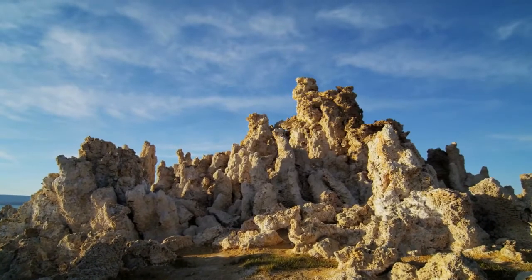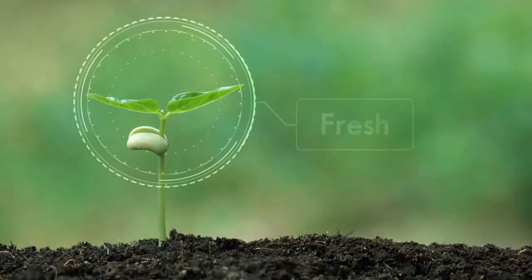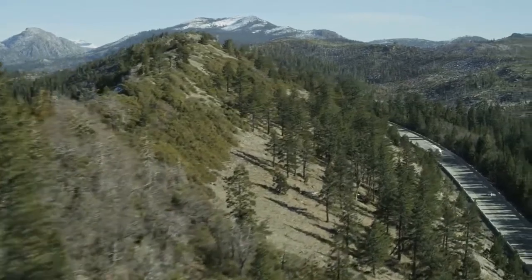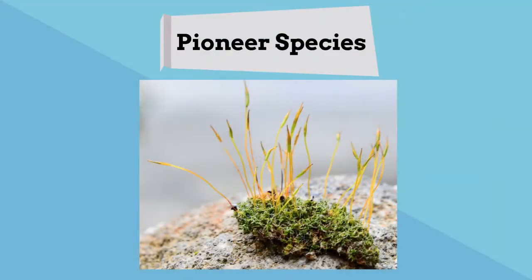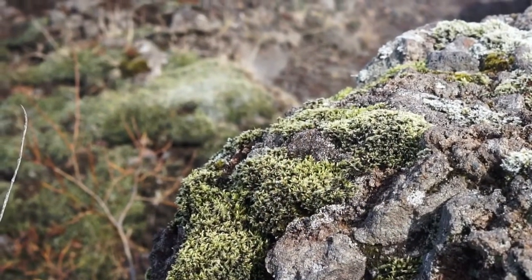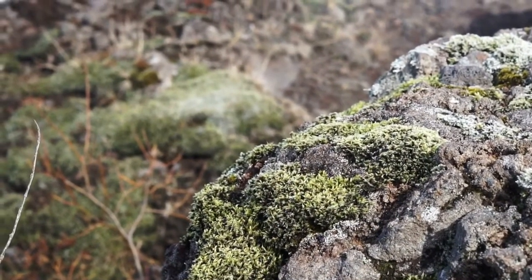Over time, dirt is formed, plants begin to grow, and a forest or a grassland may return. The first species that colonized this new land is called the pioneer species. Lichen and moss are many times pioneer species.